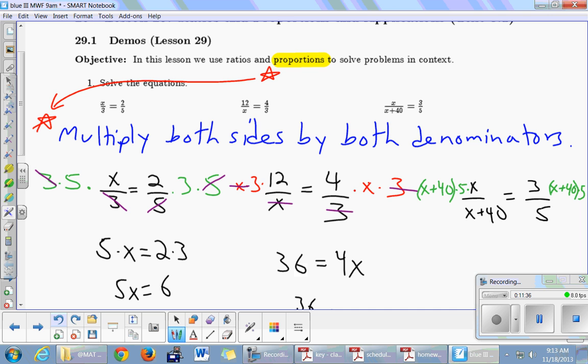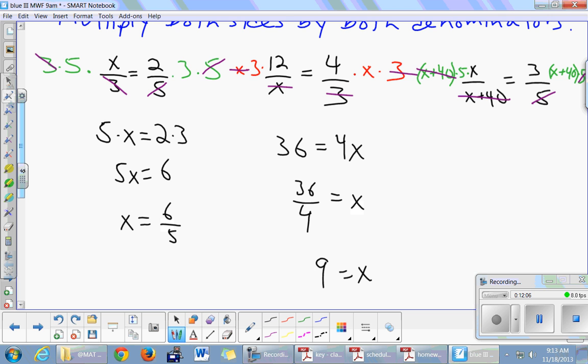Okay, it's very tempting to say, oh, I know how to handle x plus 40 times 5. I can lobster claw this, right? We can distribute. And you can, but it's a bad idea. It's not wrong, but it's a bad idea. What can we cancel? X plus 40. If you distribute, you're going to lose sight of the fact that you put the x plus 40 there for the sole purpose of canceling it. So cancel it. On the right-hand side, 5's cancel. Okay, and then we'll just copy what's left. 5x equals 3 parentheses x plus 40. Now we have to distribute the 3.